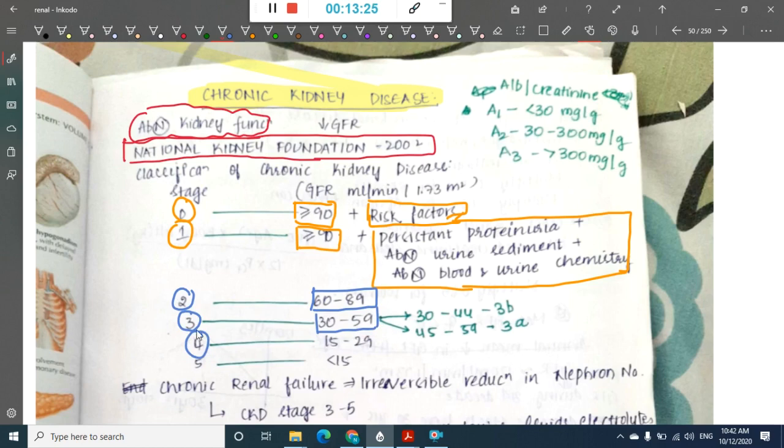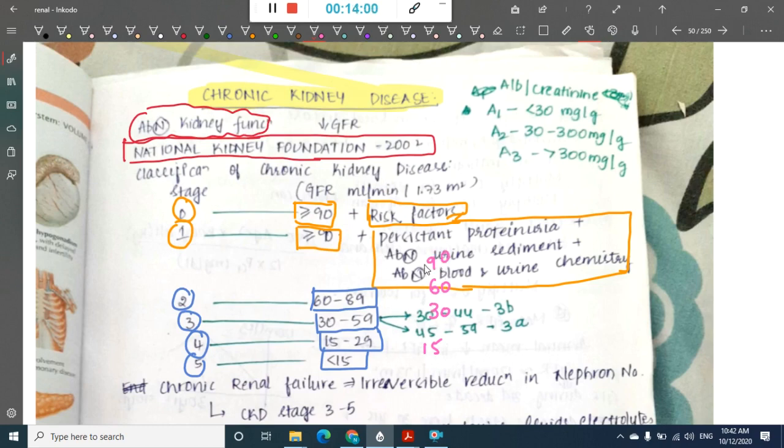In stage 4, we have GFR 15 to 29 milliliters per minute per 1.73 meter square. In stage 5, the GFR is less than 15 milliliters per minute per 1.73 meter square. You can remember it as almost like the 3 table. I remember it like this: we have 15. Remember 15, double it is 30, double 30 is 60, and 60 plus 30 you have 90.